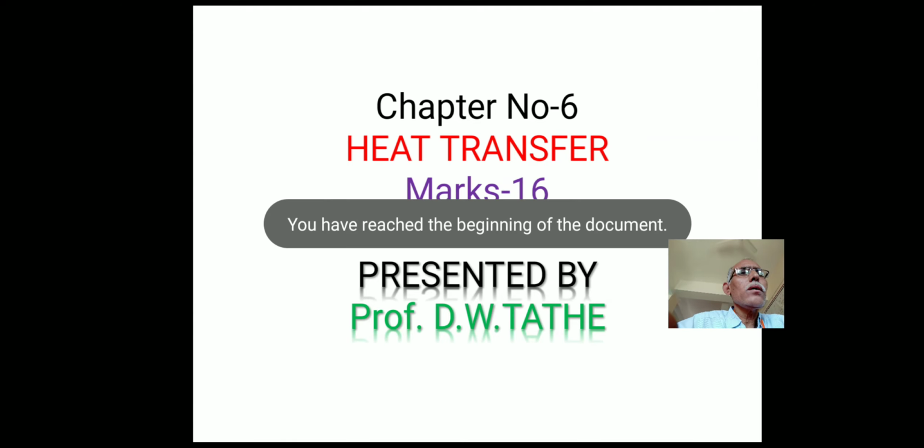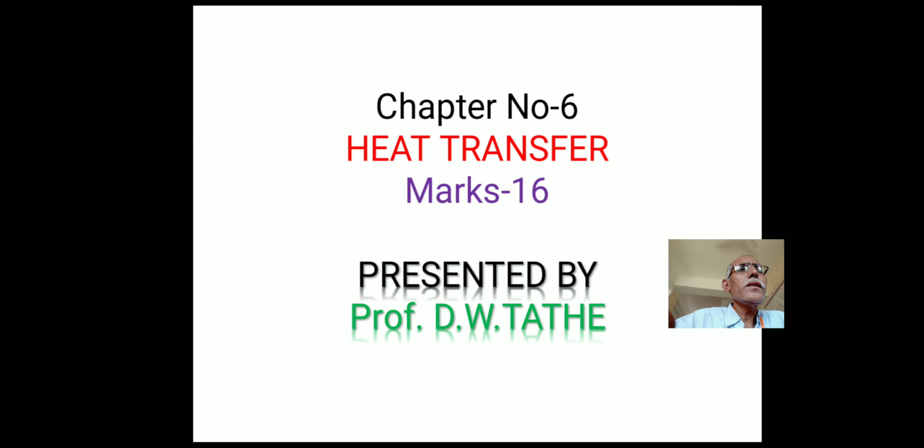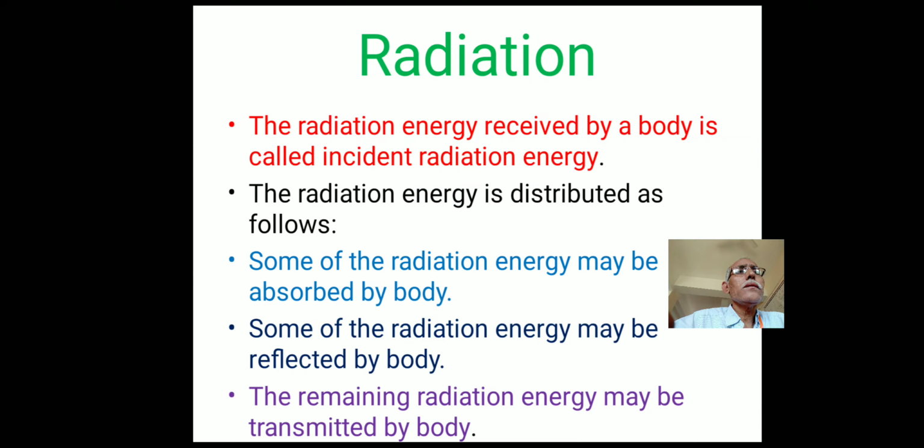You know the phenomenon of radiation. Let us take the heat transfer from the sun to the earth. It is heat transfer by radiation.